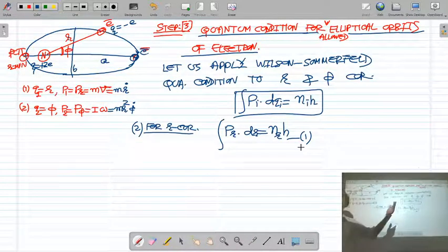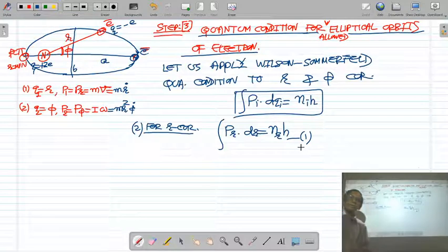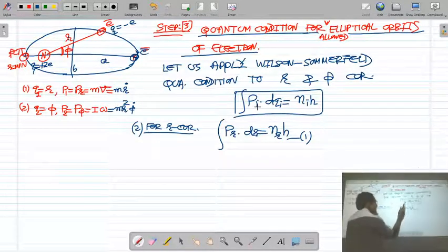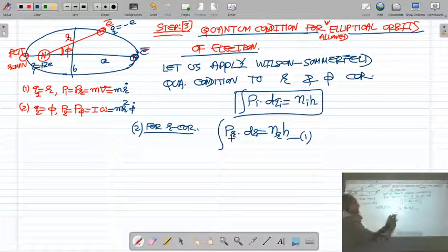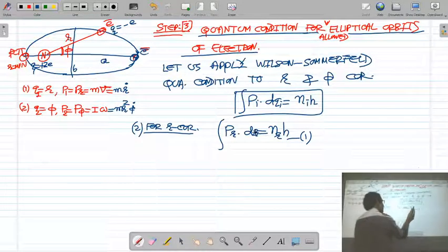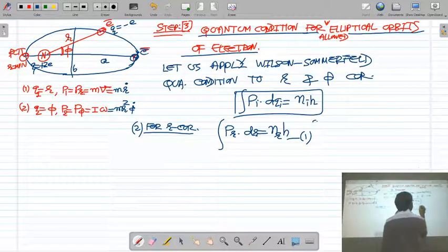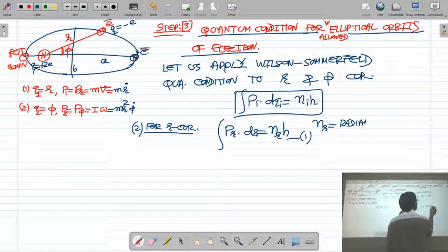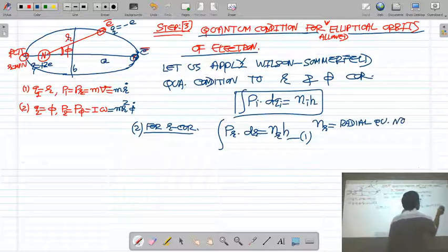The position coordinate is not x but r. So the integral of Pr dr is equal to nr h, where nr is the radial quantum number.